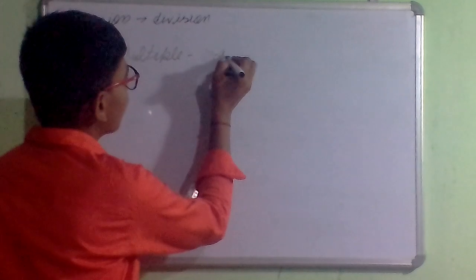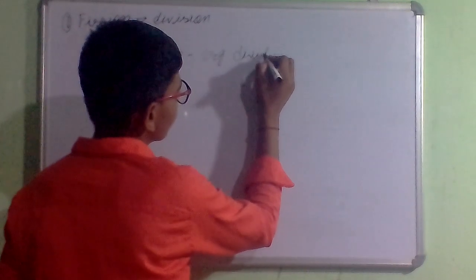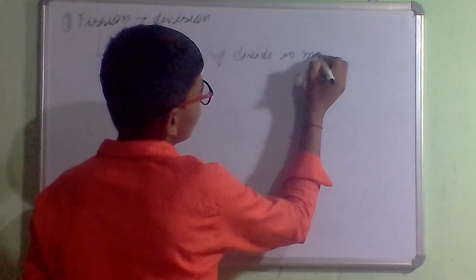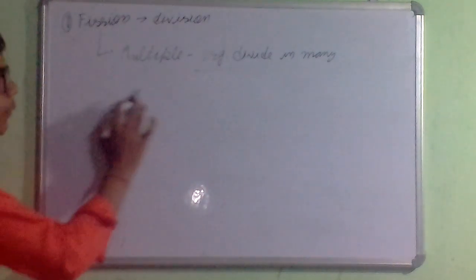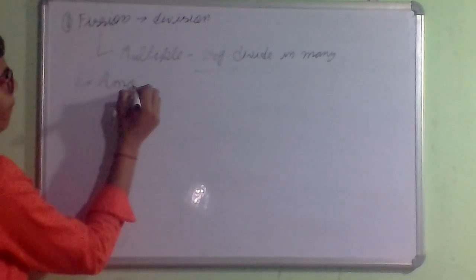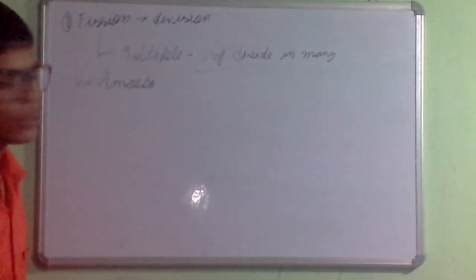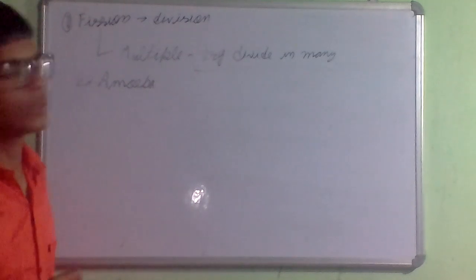Our next part of fission is multiple fission. It occurs when an organism divides into many organisms. I will use the abbreviation org. for organism. This is the definition of multiple fission: an organism dividing into many.